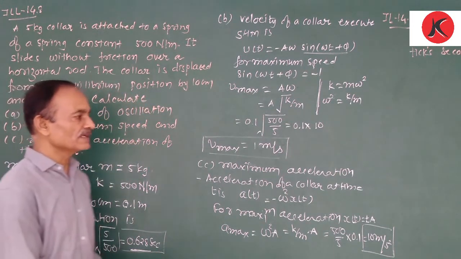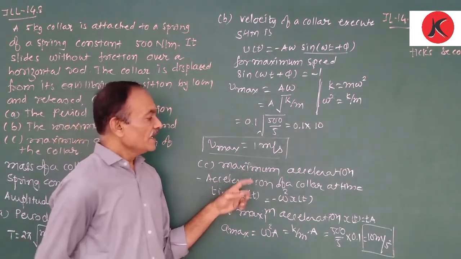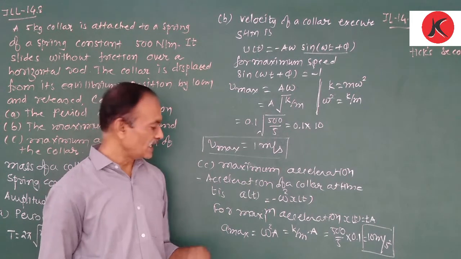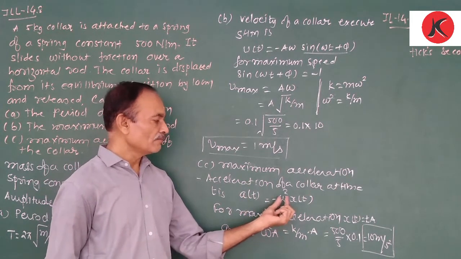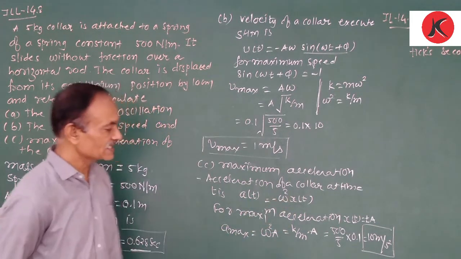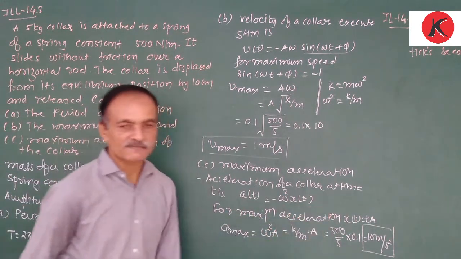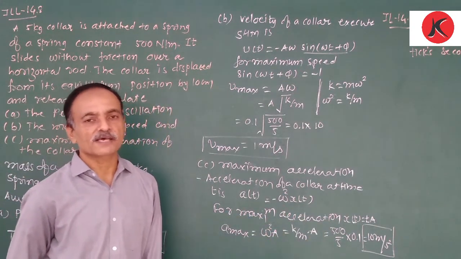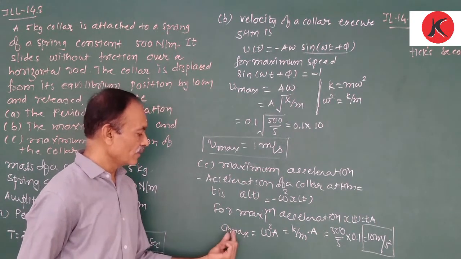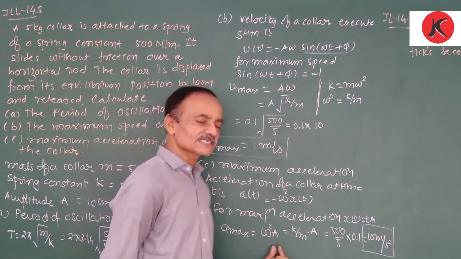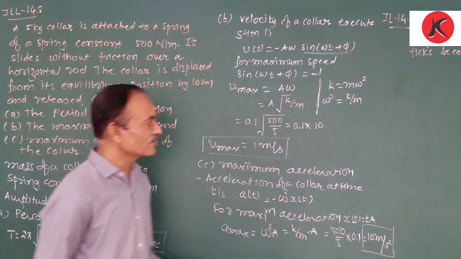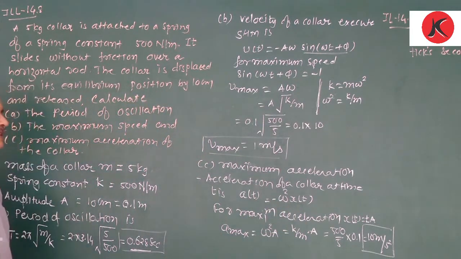Similarly, for maximum acceleration, the acceleration of the coil at time t is a(t) equal to -ω²x(t). For maximum acceleration, x(t) must be at the extreme point, that is the ±A point. Therefore, a_max is equal to ω²A. ω² is equal to k upon m. Therefore, we obtain 10 meters per second squared.